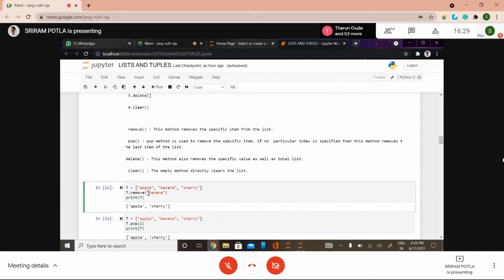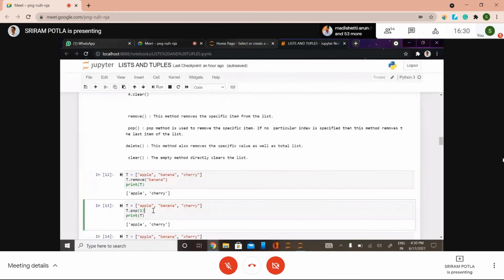See here, I'm going to give the value as banana. It means the value banana will be removed from this list and the remaining is printed here. The thing is, you need to input the value here, not the index. Previously we had apple, banana and cherry. After removing banana, we got apple and cherry. But when it comes to pop, you need to input the index, not the value. We have 3 elements, and I'm going to remove the value corresponding to index 1. So the remaining values are apple and cherry.